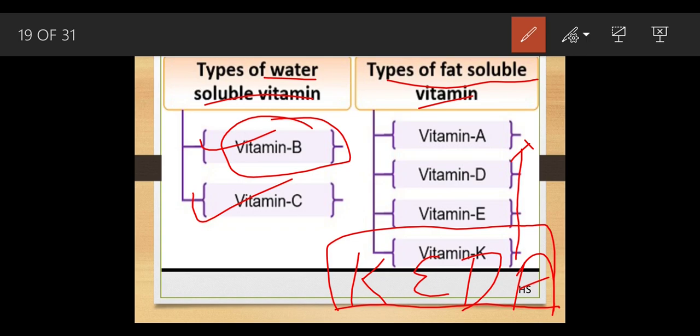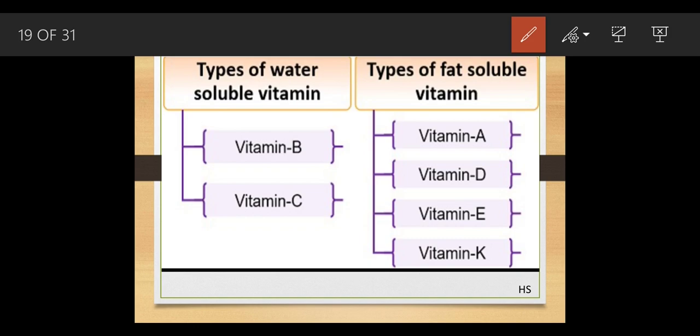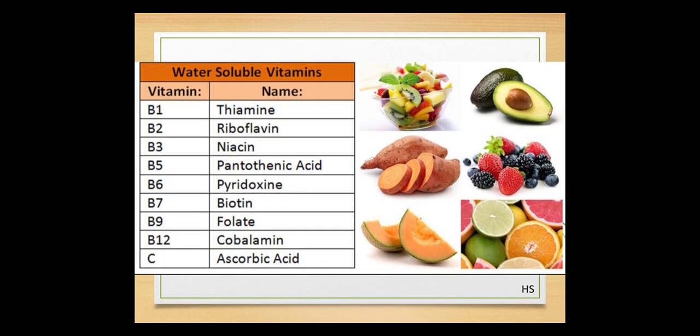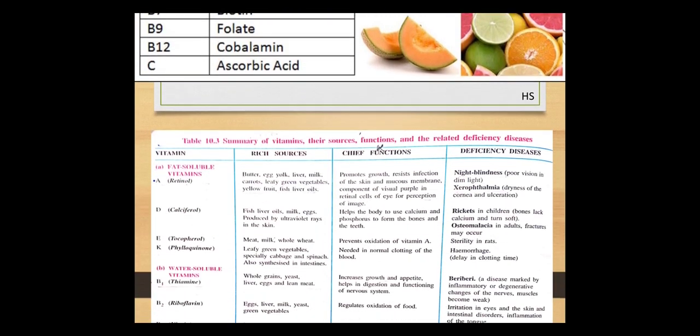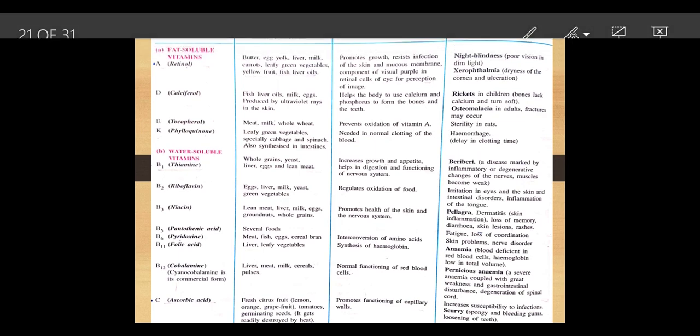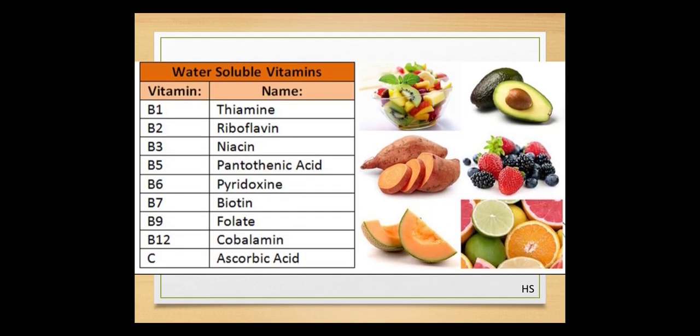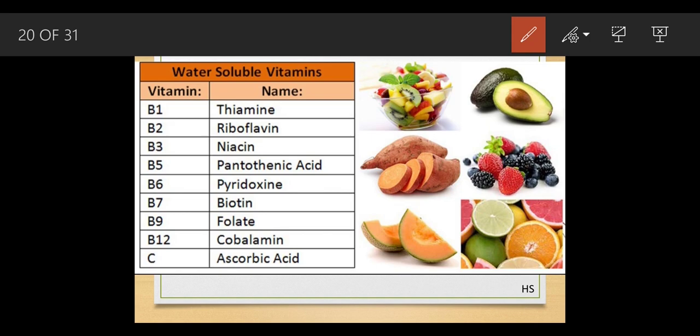They are of many types, so we are going to study that. These are the water soluble vitamins. First we will remember the shortcut and then we are going to learn about the functions of each and every type of those.